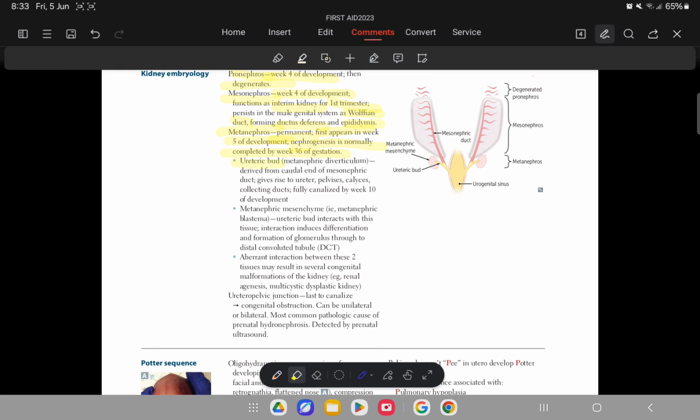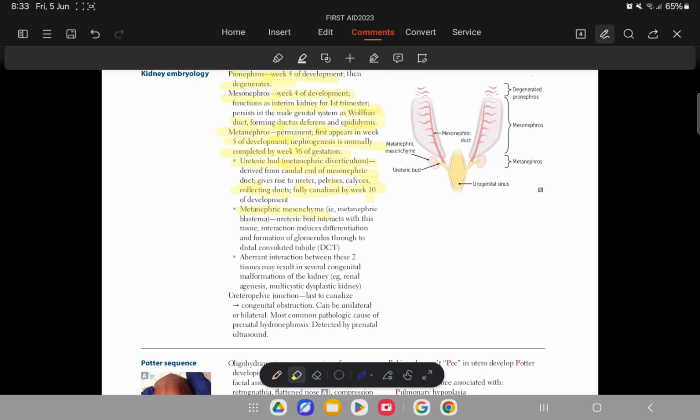One is the ureteric bud, the other is the metanephric mesenchyme. The ureteric bud, also known as the metanephric diverticulum, is derived from the caudal end of the mesonephric duct, and will give rise to the ureter, pelvis, calyces and collecting ducts, and will fully canalize by week 10 of development.